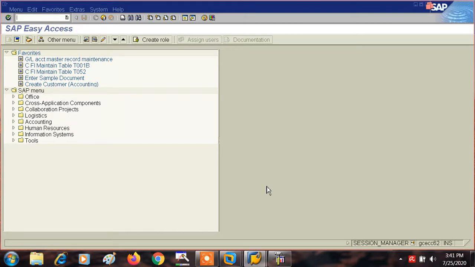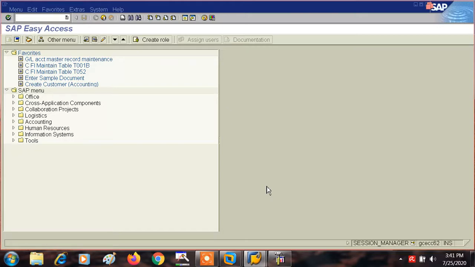Okay, so what is a document? First of all, let me tell you. Any financial record which we post into the system gets saved or recorded in the system in the form of a written or printed official record, and this record is called a document. Now, what is a document type?